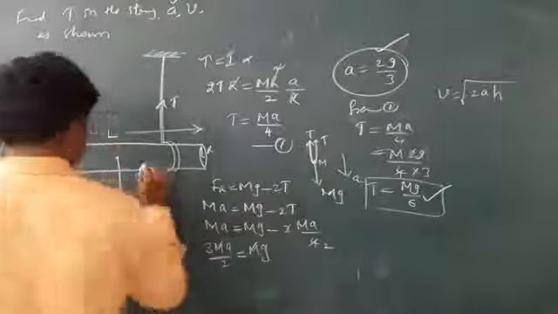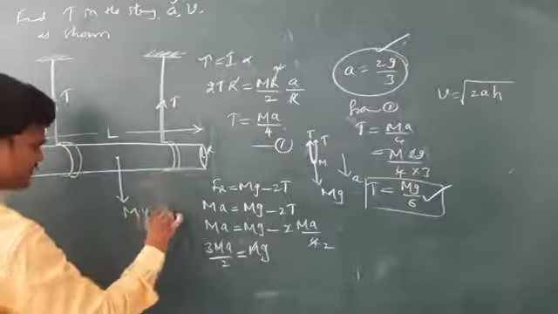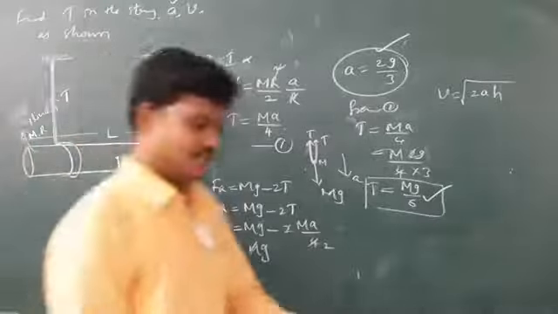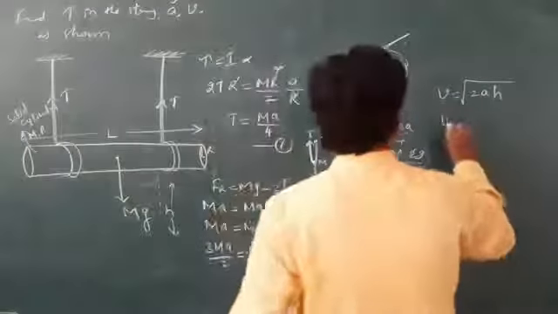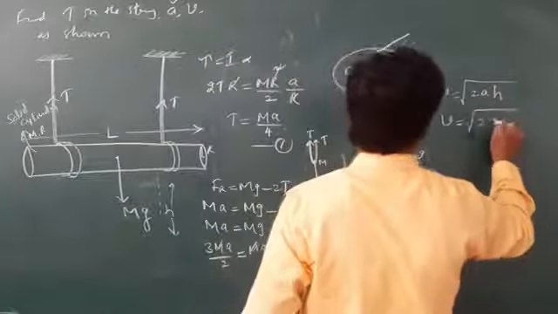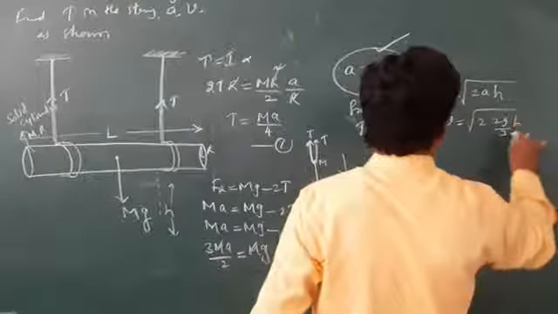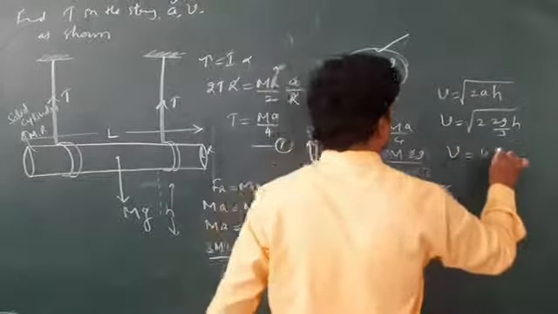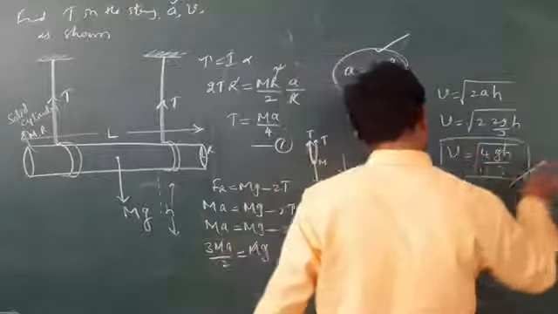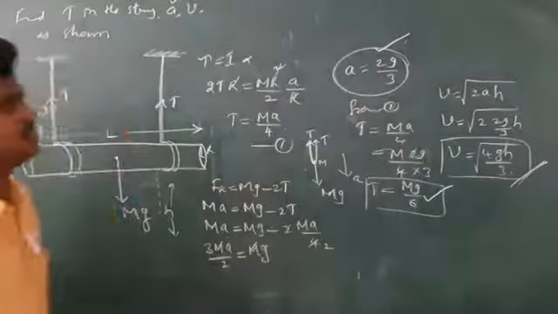Let us suppose it moves some height h. If it covers height h, we can write v squared is equal to 2a h, what is a? 2g by 3, so v squared is 4gh by 3. So based on the given data, you try to extend the answers.